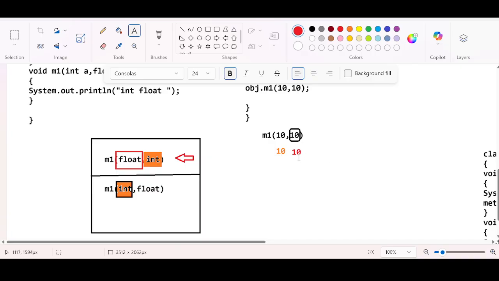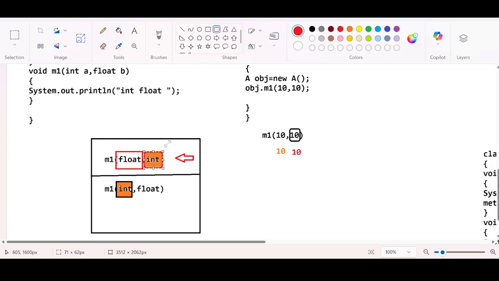Second argument is also 10, right? So let us say the direct argument has been identified here. If you do it like this, 10 and 4, one value is matching in both the first parameters, both the first arguments, in both of the methods.